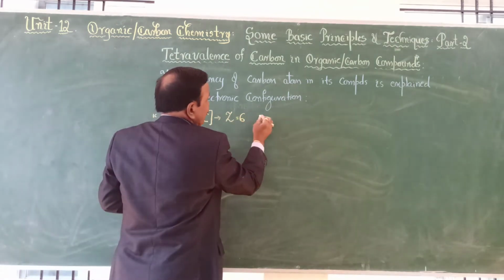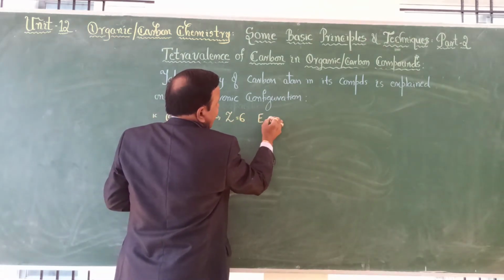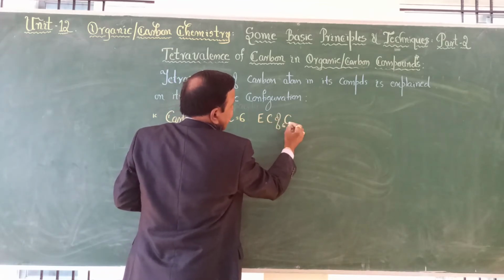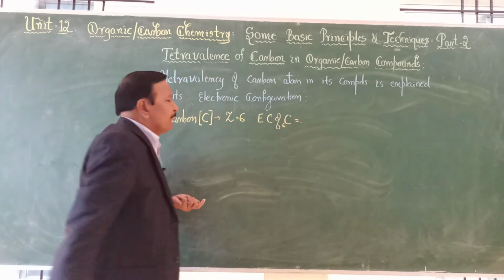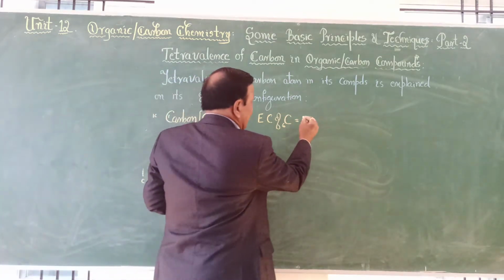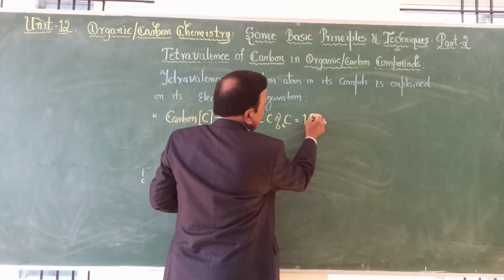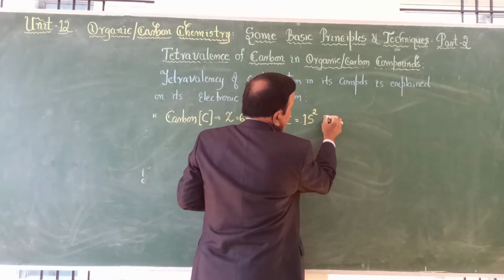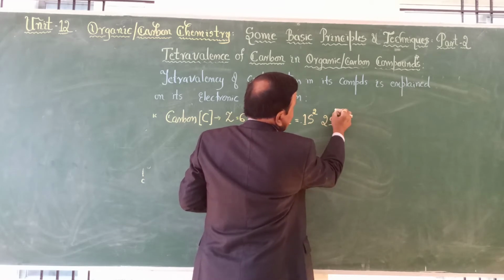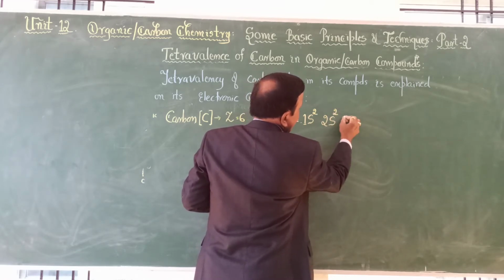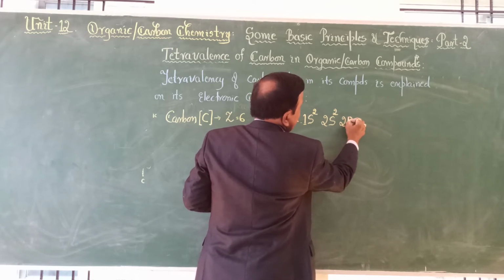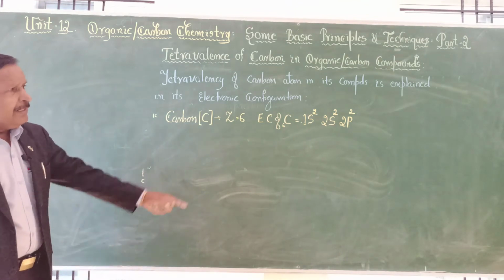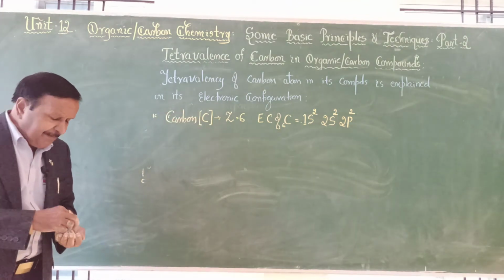So the electronic configuration of carbon, atomic number 6, as you already know, is 1s2, 2s2, and 2 electrons are present in the p orbital. This was our electronic configuration.